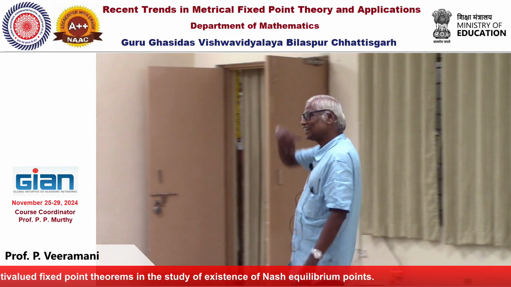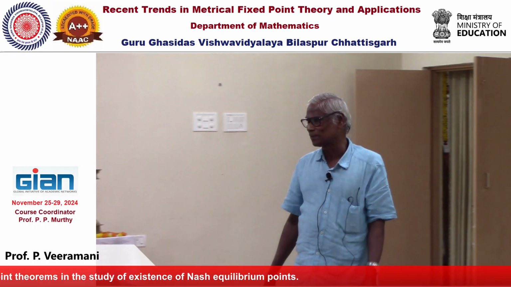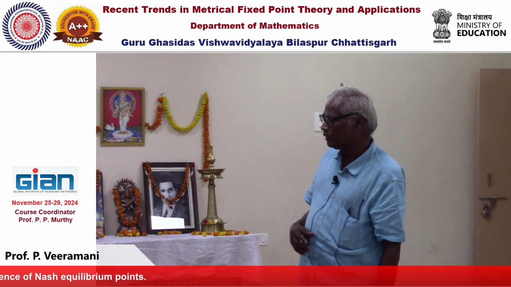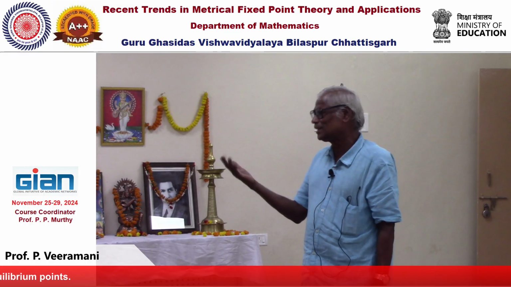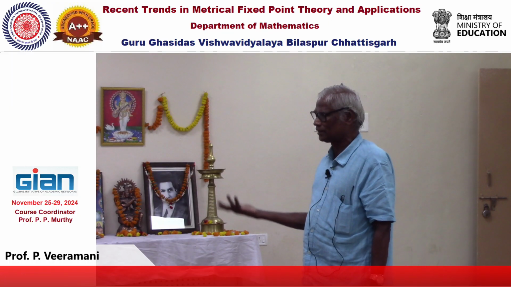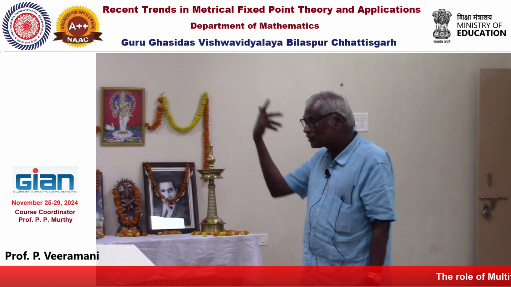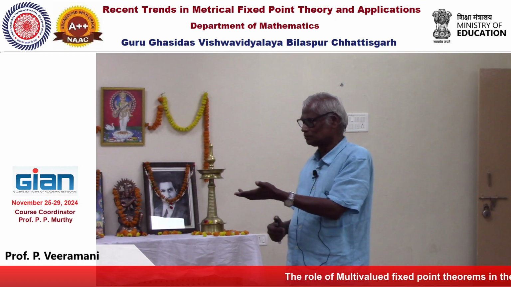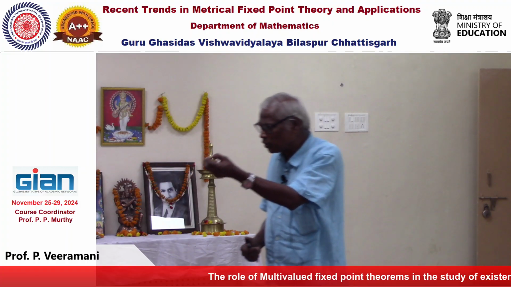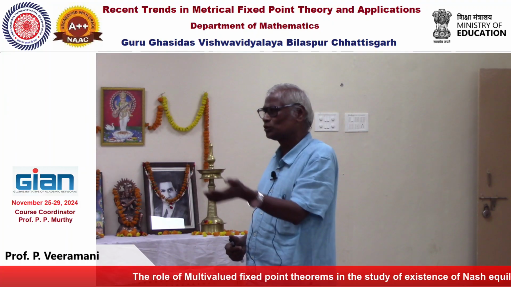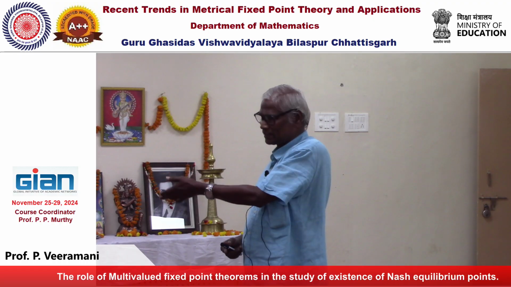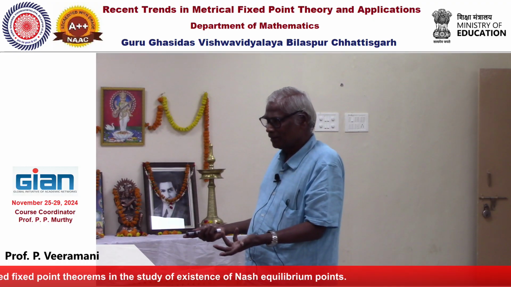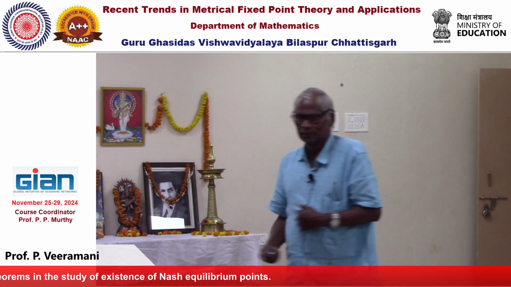Suppose we take the domain to be the whole space, what will happen? If the domain is not compact, then under suitable conditions it can have a fixed point, even if it is a Banach space. Even R to R, x goes to x plus 1, a translation map, is a nice isometry, but it does not have a fixed point. So we cannot expect that type.